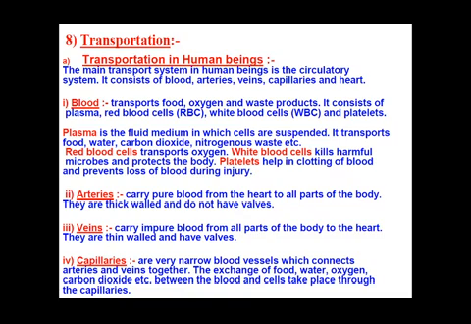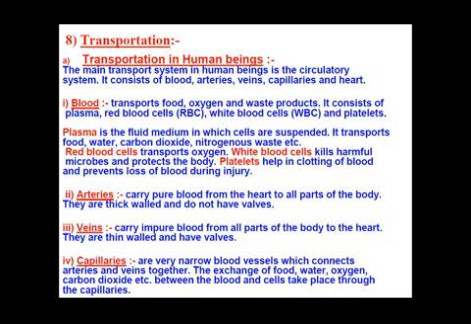Today we are going to study blood, arteries, veins and capillaries. First of all, we will start with the blood. What is the main function of blood? The blood which flows inside our body transports food, oxygen and waste products from one part of our body to another part. That is why it is an essential component of the transportation system in human beings, or the circulatory system in human beings.